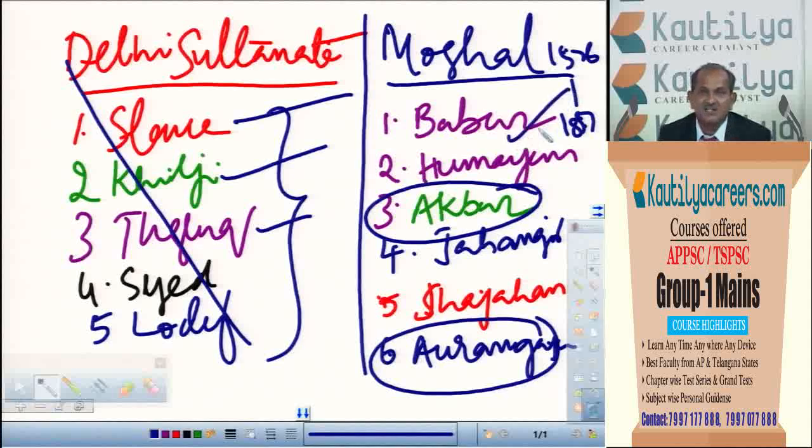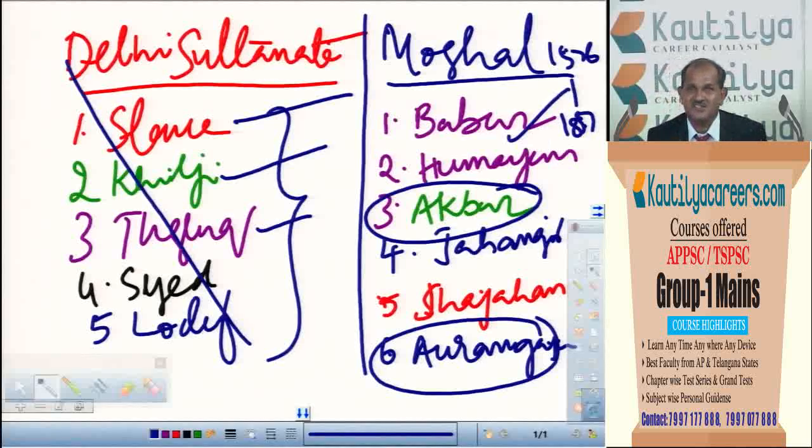Babur ruled a very short period. He concentrated only on the expansion of the kingdom, so he may not be so important. One important thing is he wrote a book called Tuzki-Babri. Tuzki-Babri may be asked, in which he wrote about his memories while he was in India. What memories he had, or what he saw in India, such things that we can see in that book can be asked.